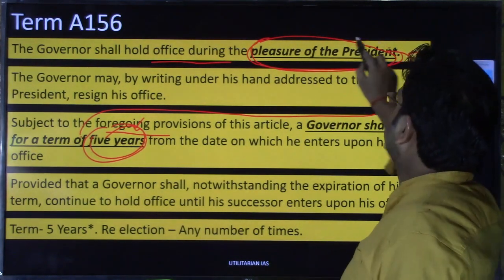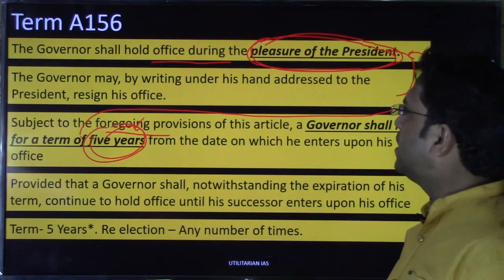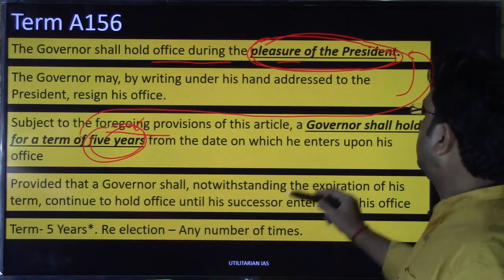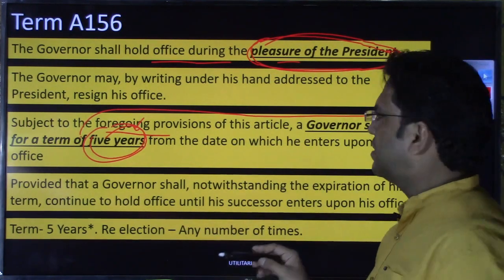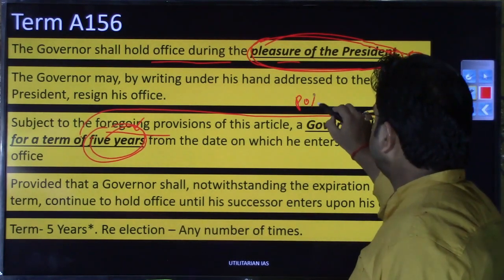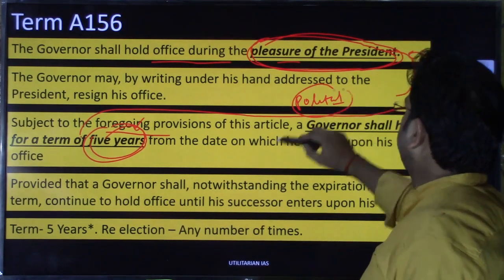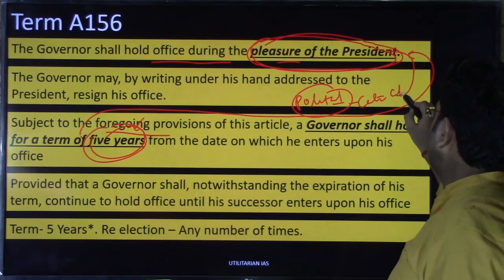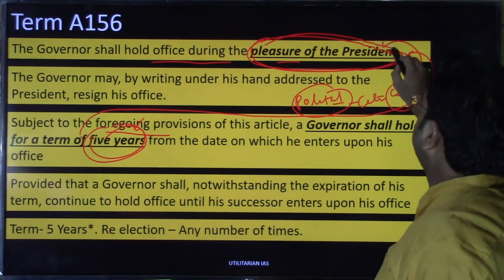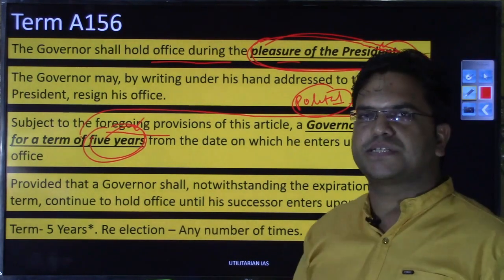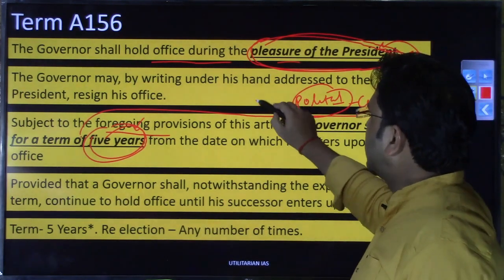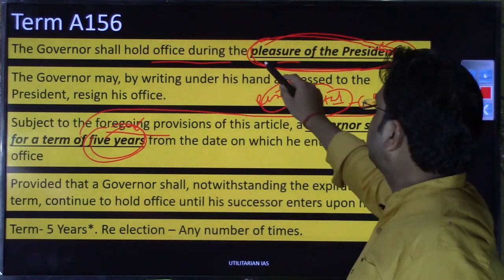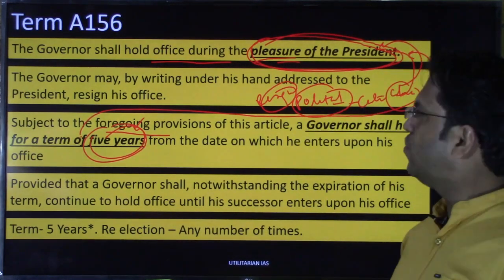So the doctrine of pleasure of the President is in relation to the governor. So as long as the President is pleased with the performance, or pleased with any reason, although most of the time the reasons for withdrawing the pleasure from the governor are mostly political, right? So if the governor is not performing on the lines that the center or the cabinet likes, the cabinet can simply recommend that the President suggest to the governor that he either resign, otherwise will terminate his services, right? So as soon as the President removes his pleasure, this governor will have to go, right?